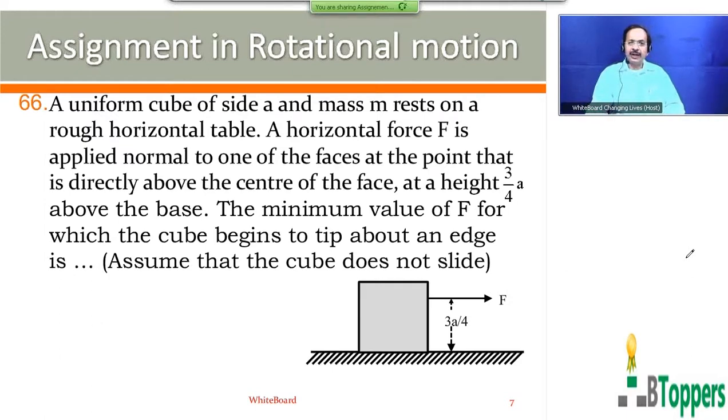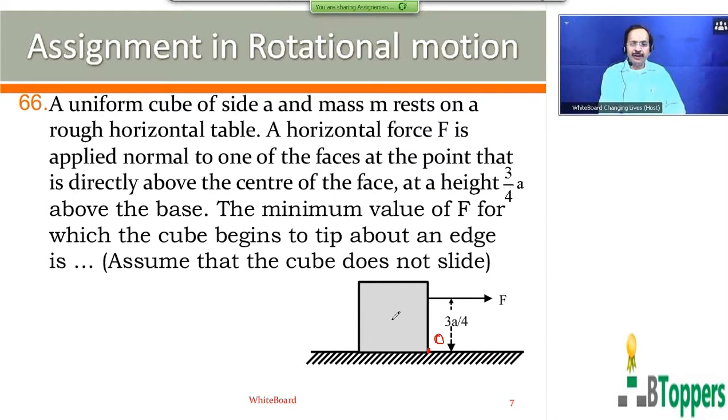So we choose the edge of the cube in contact with the table as the origin, because the cube will begin to turn or overturn about the point O when F is greater than a particular value.